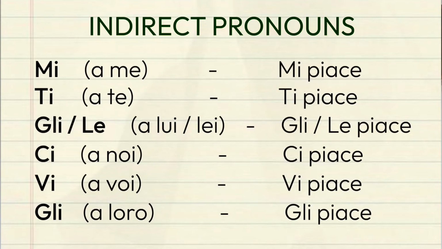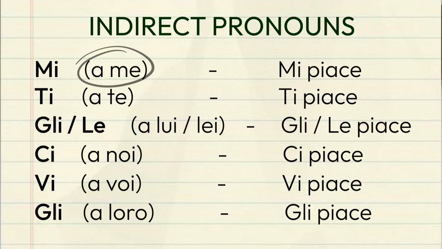So I like will be mi piace, you like, ti piace, he, she likes, gli, le piace, we like, ci piace, you guys like, vi piace, and they like, gli piace.